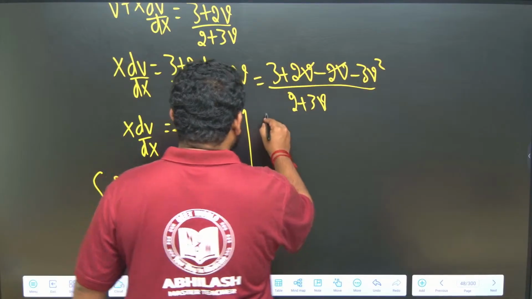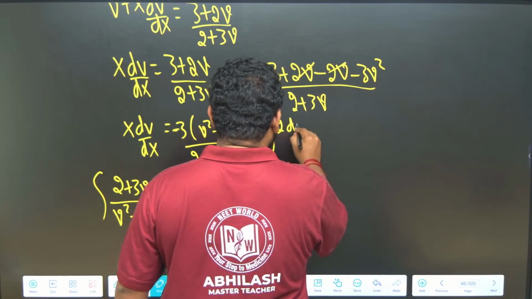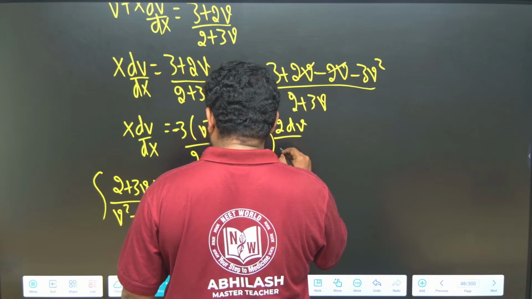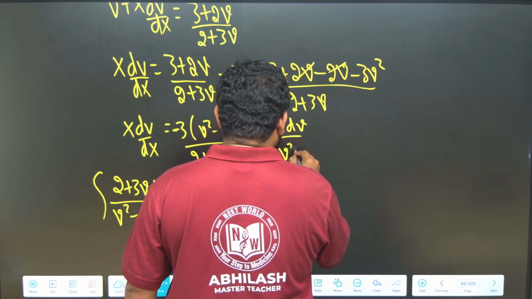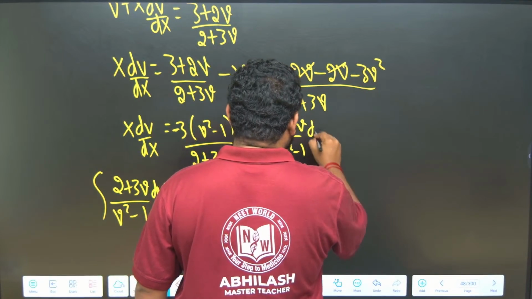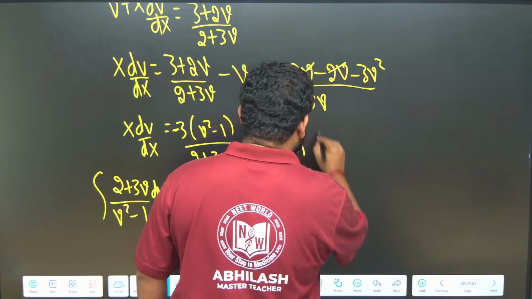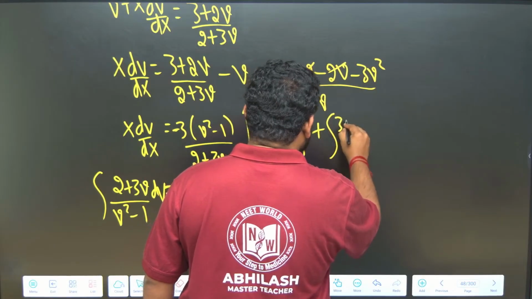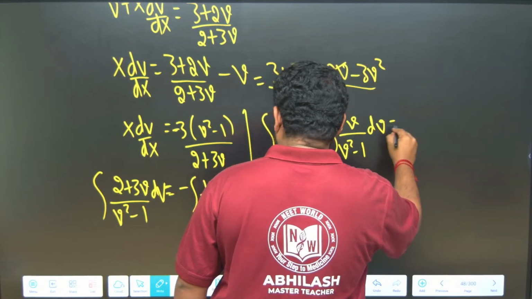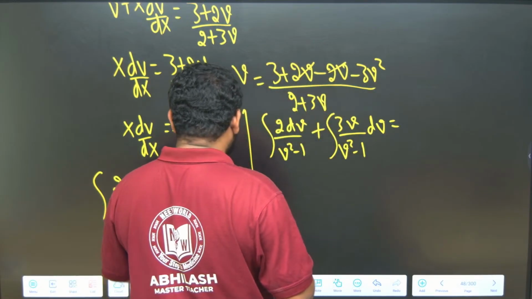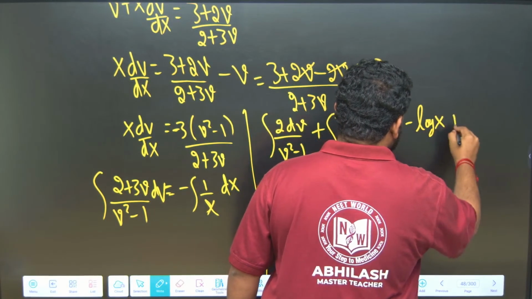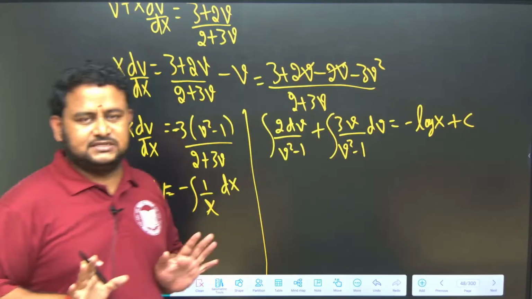So this will become integral of 2 times dv by v square minus 1, plus integral of 3v by v square minus 1 dv, is equal to minus integral of 1 by x dx, which is nothing but minus log x plus c. This is what I have.